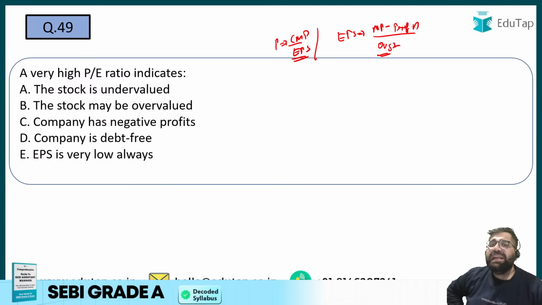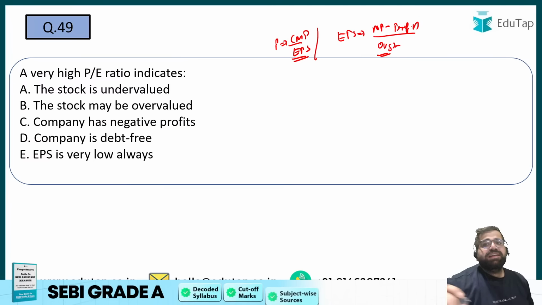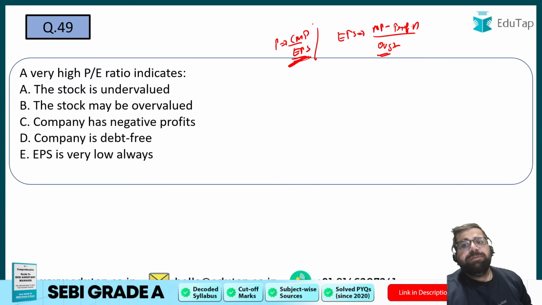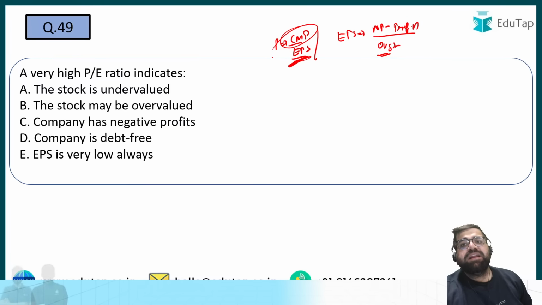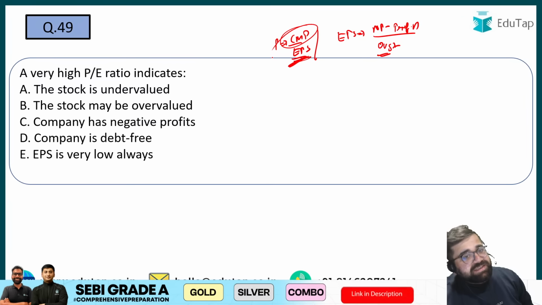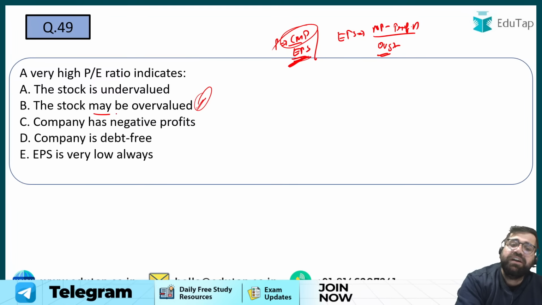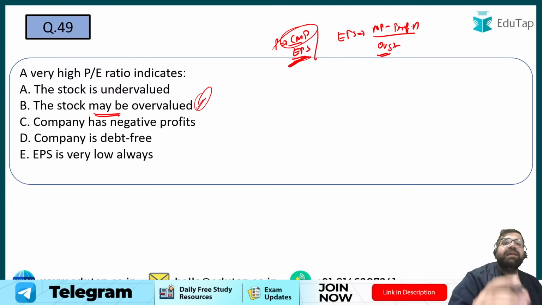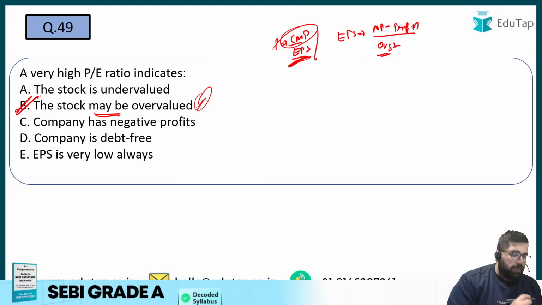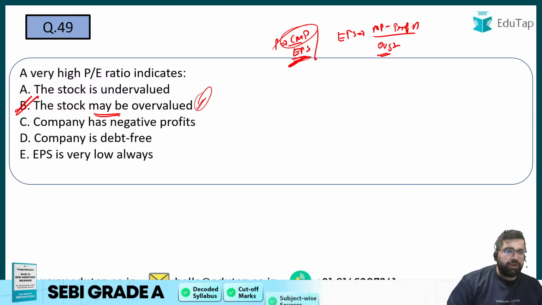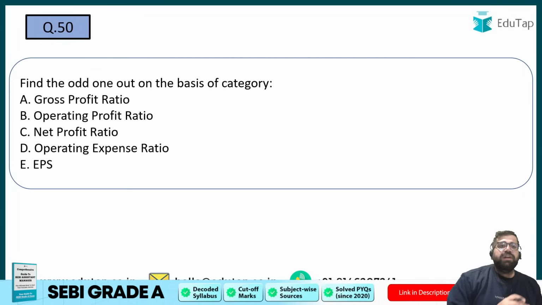Now a very high PE basically means that compared to the earnings, people are ready to give a higher current market price. This basically means that the stock may be overvalued. Remember, we are using the word maybe. It can be because of optimism also, but we think that the stock is overvalued. So a higher PE ratio will definitely invite a lot of risk. Therefore, the correct answer will be option number B. Good, everybody who has gone with B. Now we are moving to the 50th.